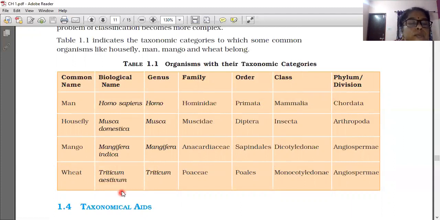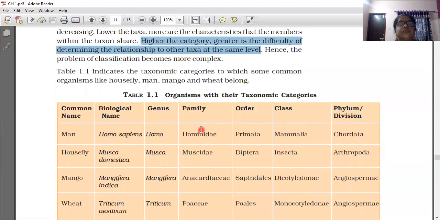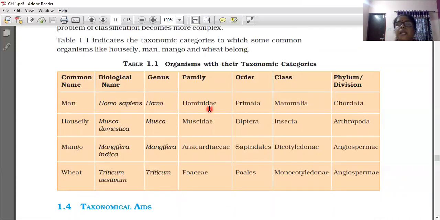Wheat: Triticum aestivum. Triticum is the generic name, Poaceae is the family name, Poales is the order name, it is a Monocotyledon and the division name is Angiosperm. So four organisms are described like that, with common name, biological name, genus, family, order, class, and phylum or division. All these categories are given. So, organisms with their taxonomic categories: are you seeing this? You have to learn it by heart.